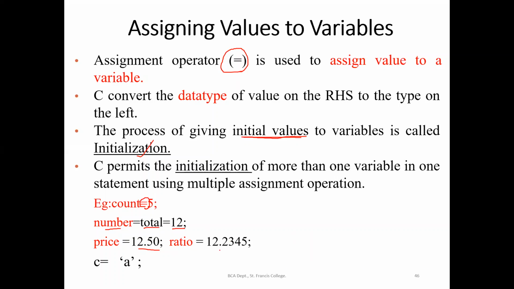So ratio, we are making it as 12.23. So this will be the initial value of ratio, initial value of price. Whatever we are planning to have as a starting value, we can mention it during the initialization. That can also be done using the assignment operator. The first step will be declaration, second will be assigning values.